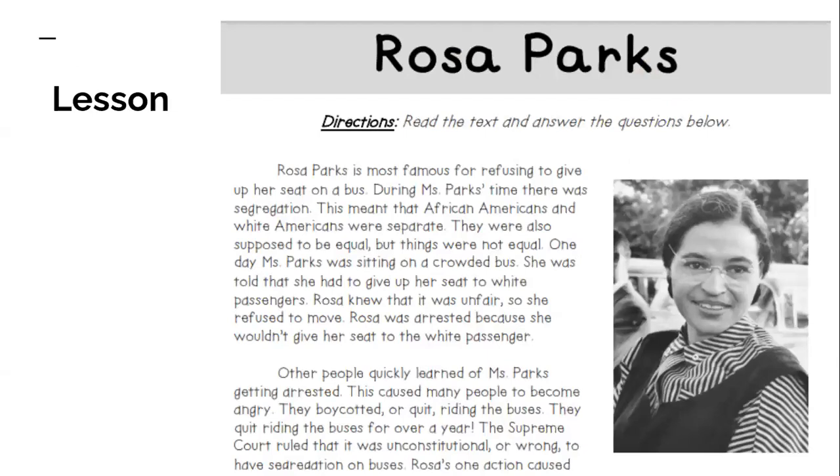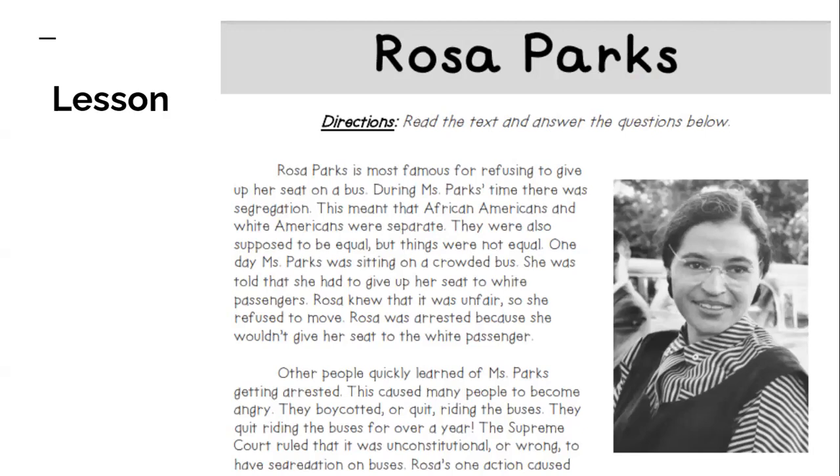Yesterday, we looked at the text Rosa Parks, and we read it. We're going to reread it today and then be looking at some cause and effect relationships using a graphic organizer. Rosa Parks is most famous for refusing to give up her seat on a bus. During Miss Parks' time, there was segregation. This meant that African Americans and white Americans were separate. They were also supposed to be equal, but things were not equal.